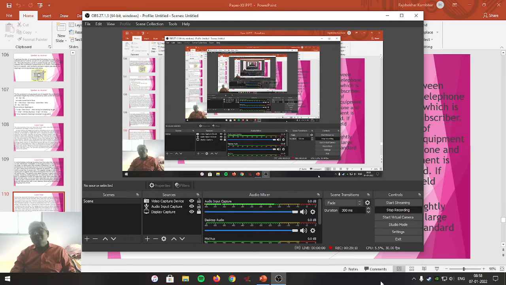That's all about the meaning of the local loop, and how it is used to connect two subscribers with each other from dialing the number up to the completion of the telephone call.